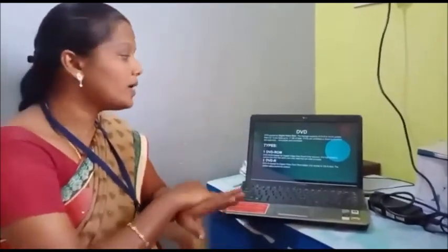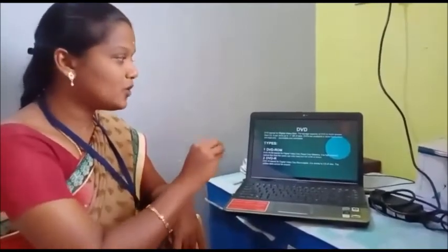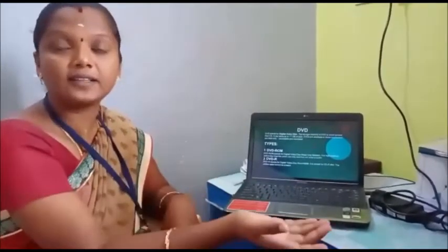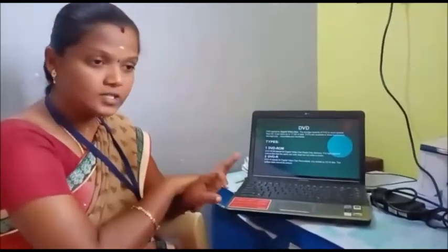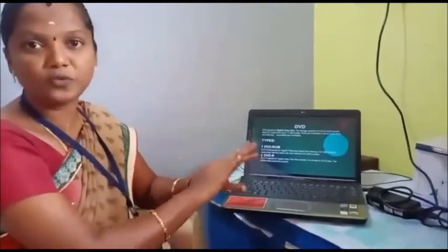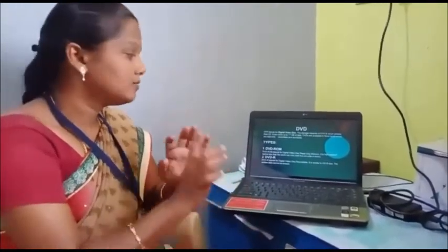DVD stands for digital video disc. The storage capacity of a DVD is much greater than a CD. It also has the same three types as CD. First one read only, second one recordable, third one rewritable. That's all.